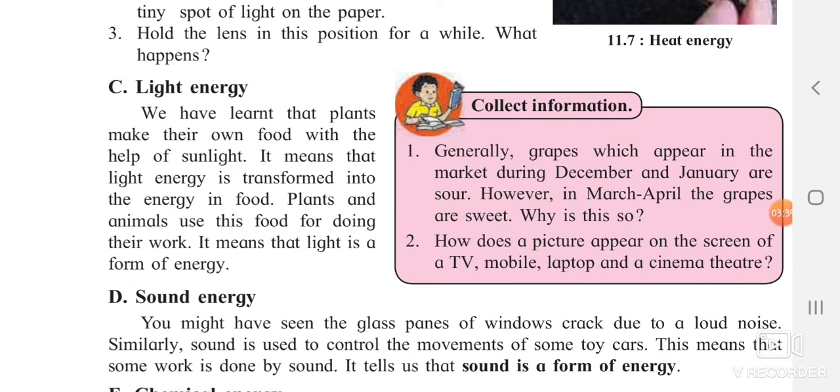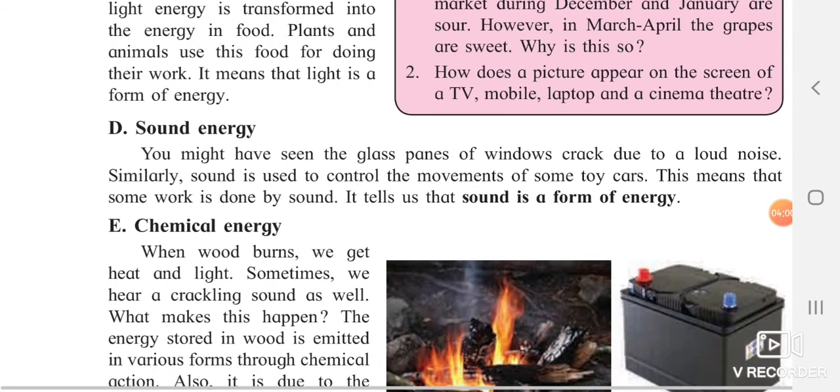Light energy means what? We have learned that plants make their own food with the help of sunlight. It means that the light energy is getting transformed into the energy which we get from food. So plants and animals use this food for doing their work. It means that they are using that light which is coming from the sun, and such energy is said to be light energy. Now sound energy.